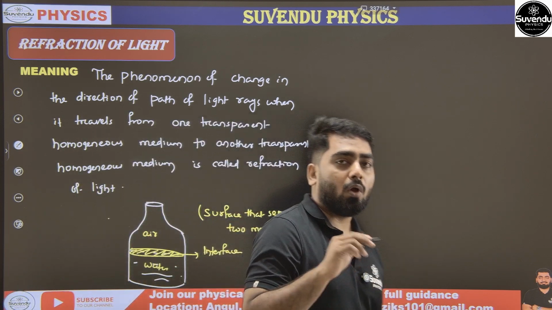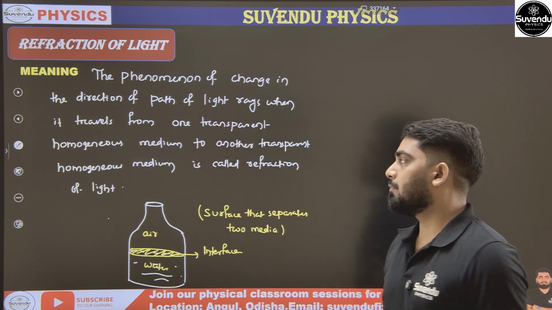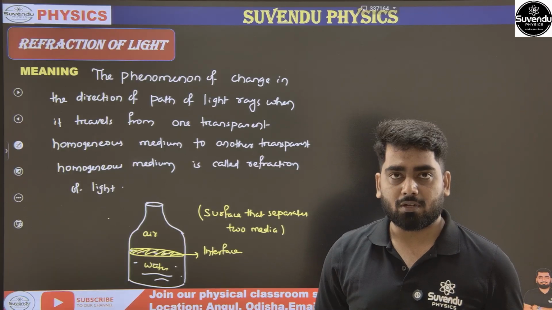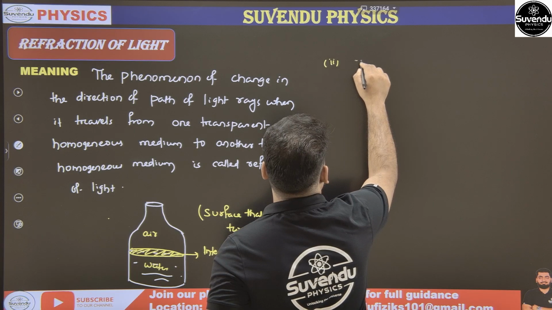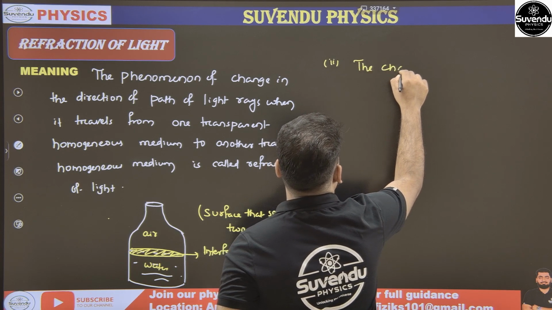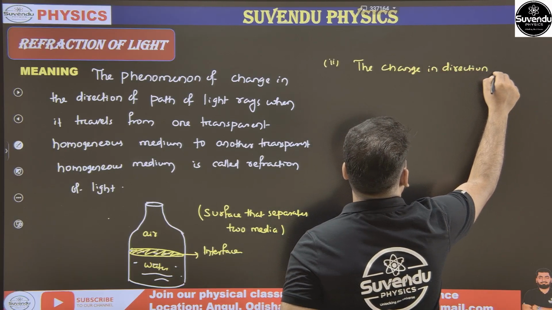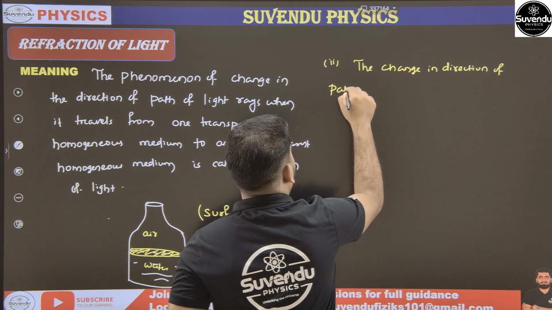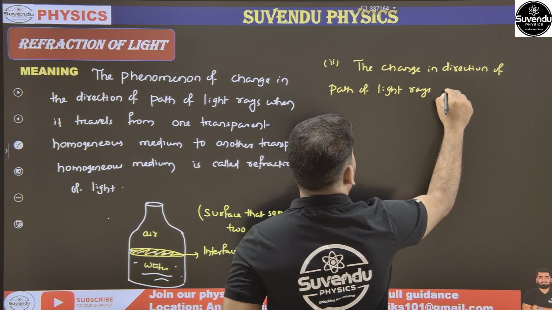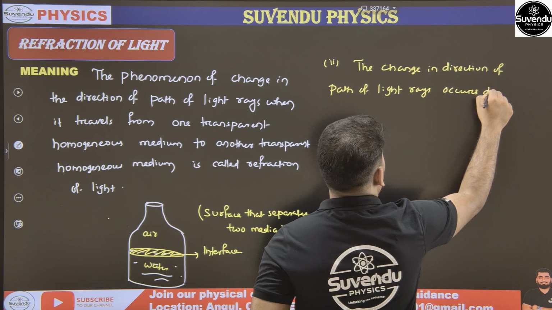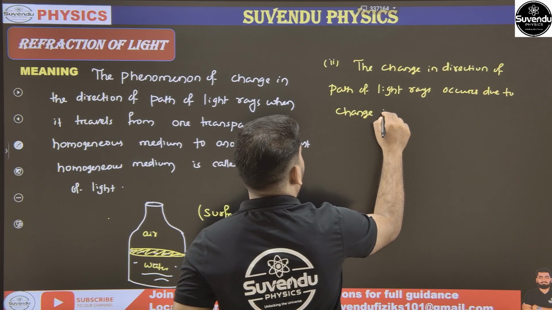My question is, why does the direction of a light ray change when it enters one medium from another medium? The answer is due to change in speed of light. So in the second point we have to write: the change in direction of path of light ray occurs due to change in speed of light.